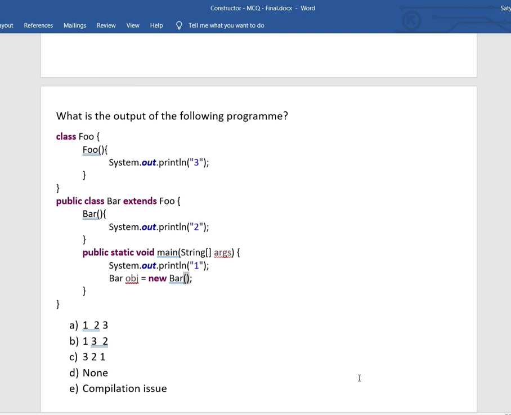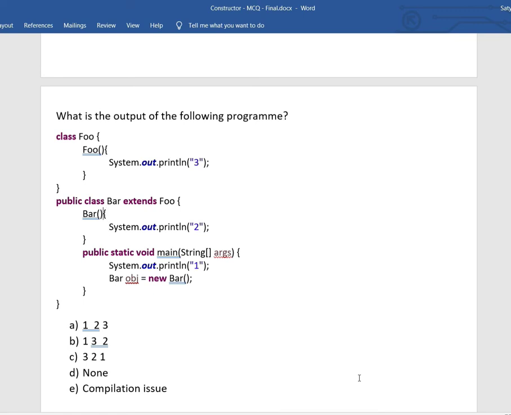So what will happen? We are creating the object, so the Bar constructor is going to be called, and it is going to execute. While executing, since it is extending some other class, the Java compiler will add a call to the superclass default constructor.